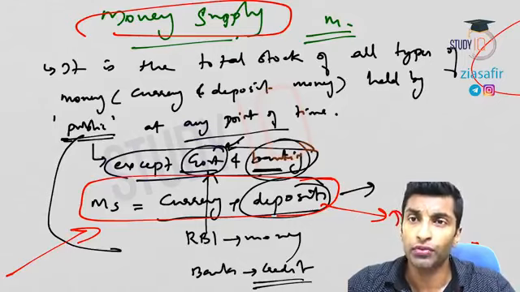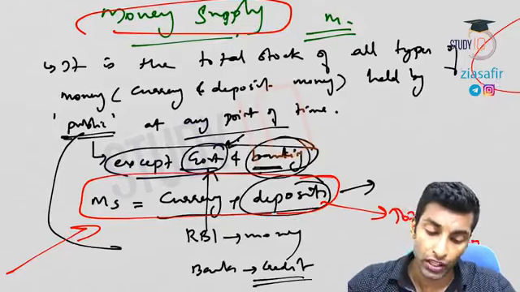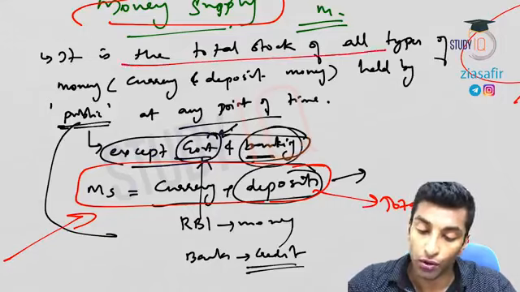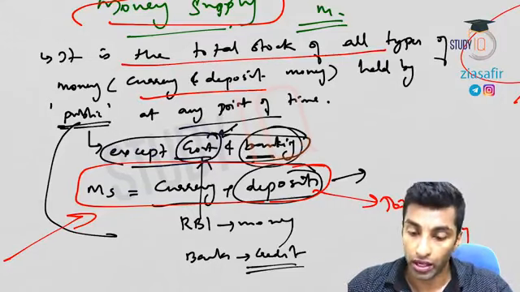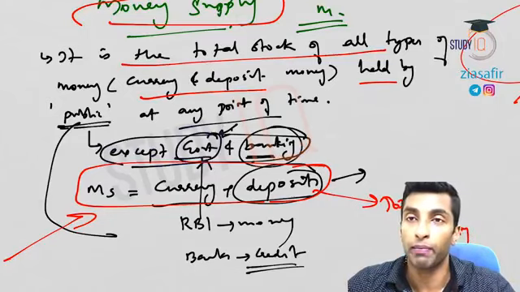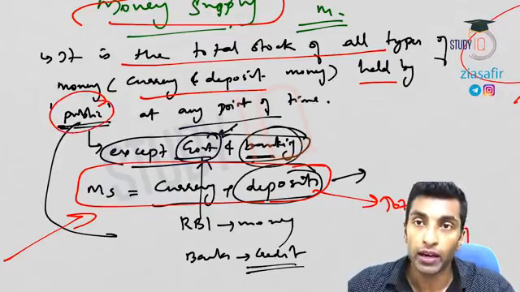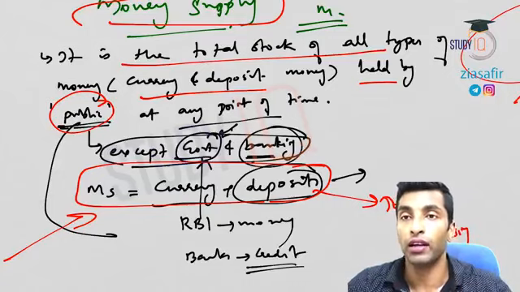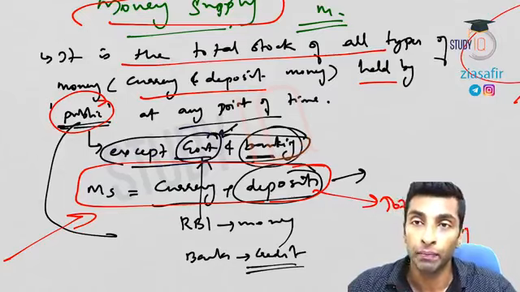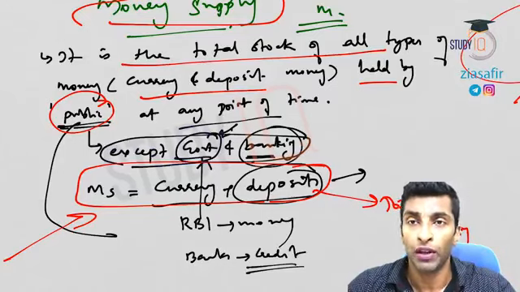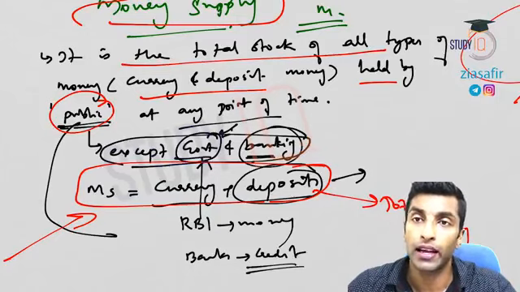Okay, so we just started off with money supply in the previous session. What is money supply? It is a total stock of all types of money. That means currency and deposit, both, including those held by public at any point of time. And I've told you what I mean by public, except government and the banks. Okay, every other entity is actually considered as public.